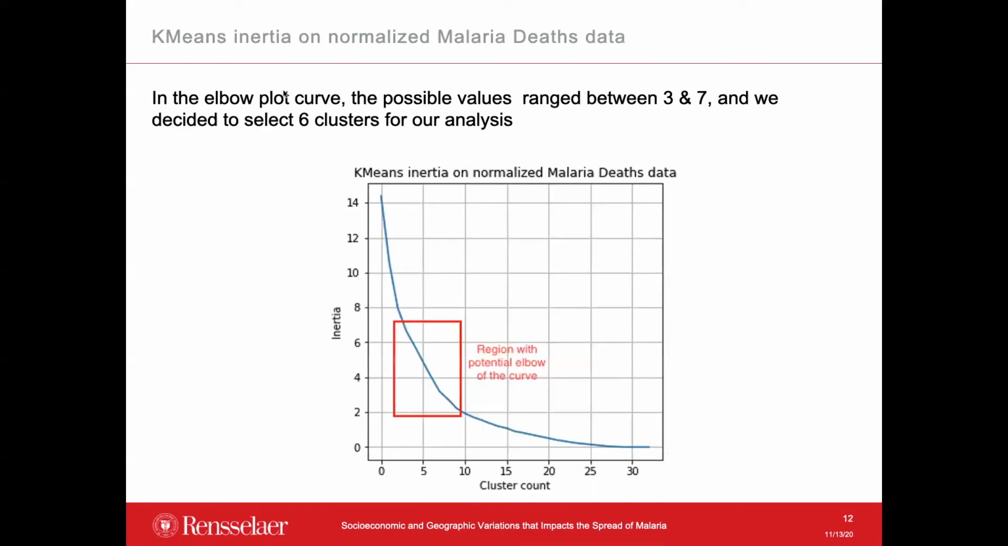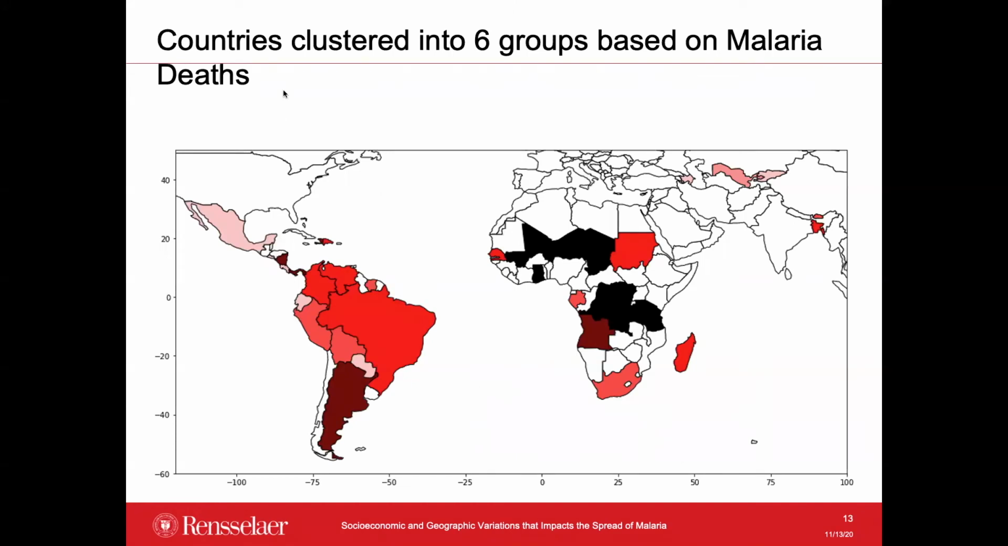We used the elbow plot method to identify the suitable number of clusters based on the k-means inertia value as shown in this figure. The possible values range between 7 and 8, and we decided to choose 6 clusters for our analysis. To gain in-depth understanding of the clusters of confirmed number of deaths due to malaria and their correlation with gross domestic product values of a country, we deployed k-means algorithm on the data for 34 countries across the years starting from 2000 to 2012.